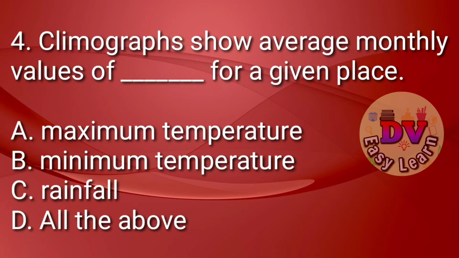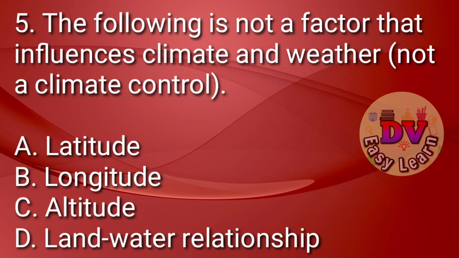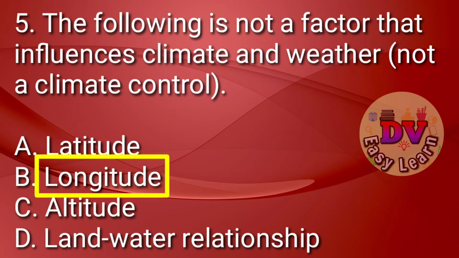Question number 4. Climographs show the average monthly values of dash for a given place. Correct answer, all the above. Maximum temperature, minimum temperature, rainfall. Question number 5. The following is not a factor that influences climate and weather, not a climate control. Correct answer, longitude.